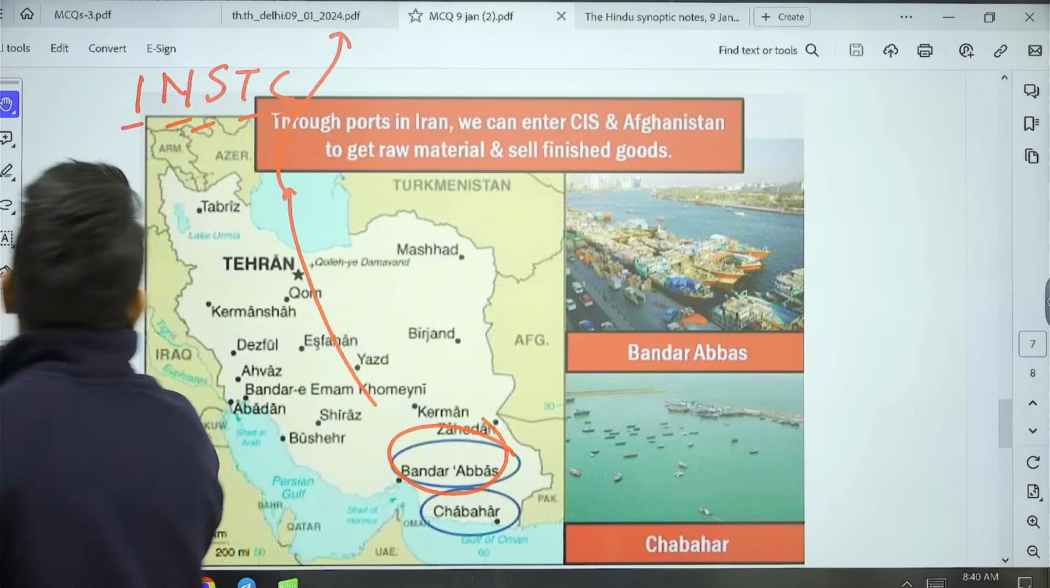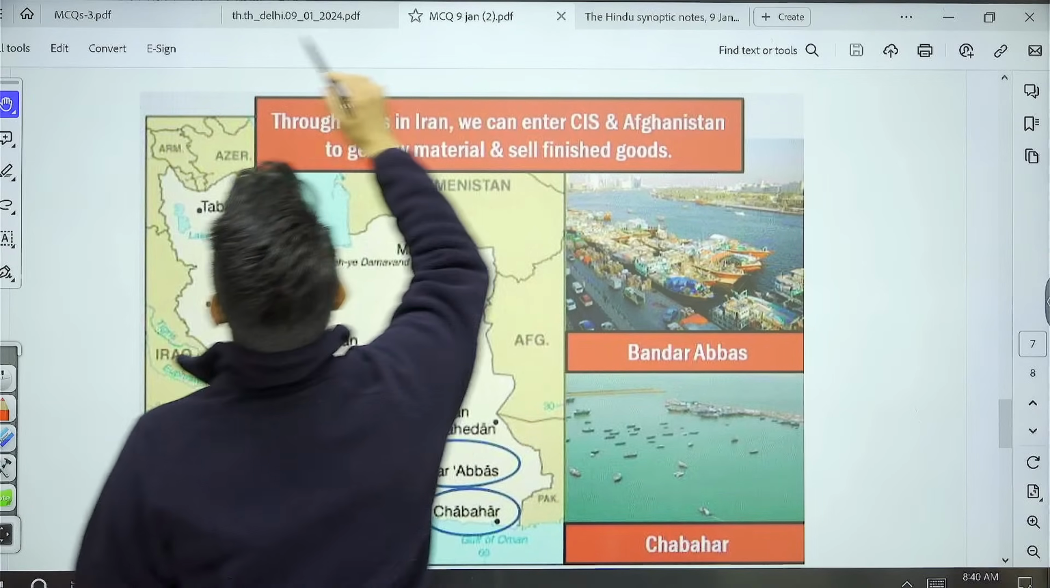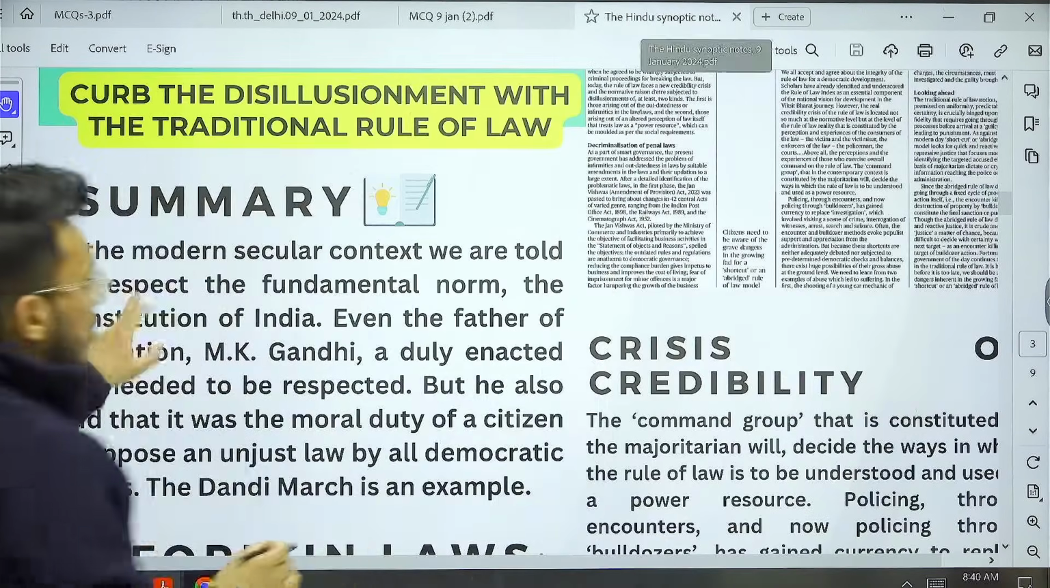Now, moving on, let's start with the first article for today.